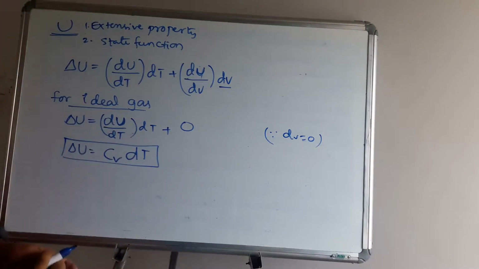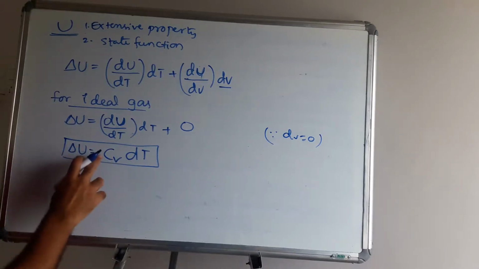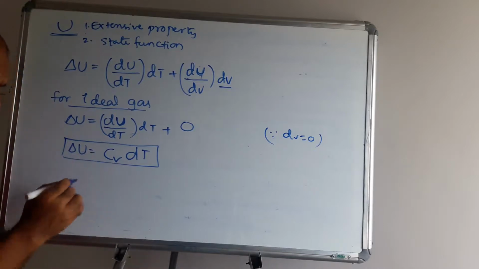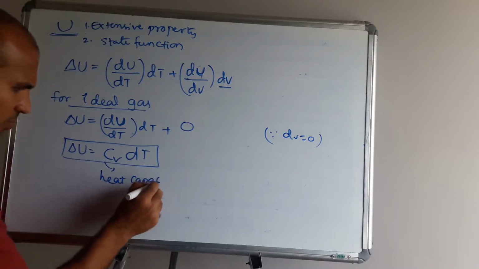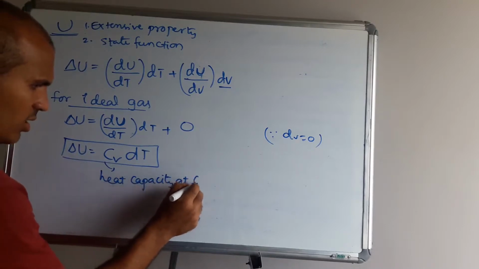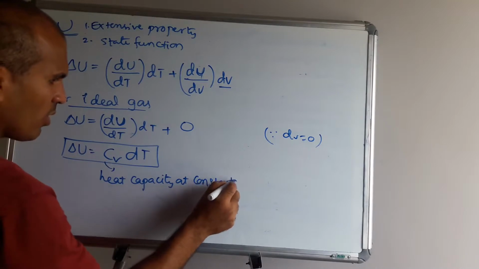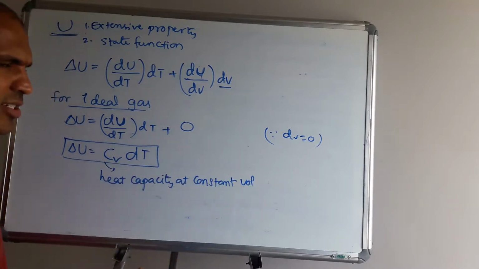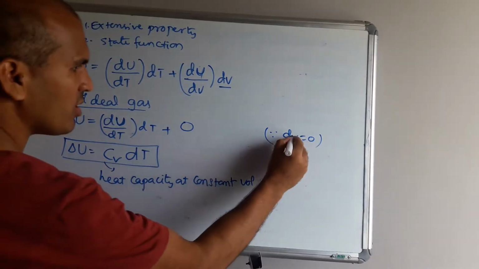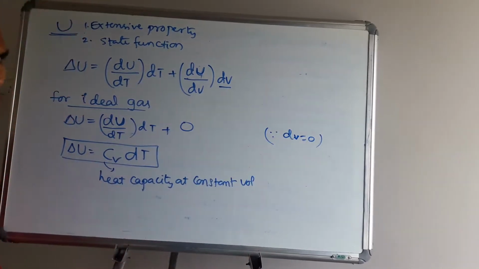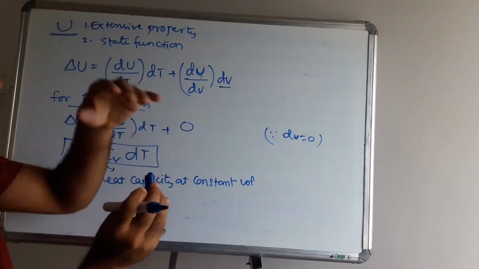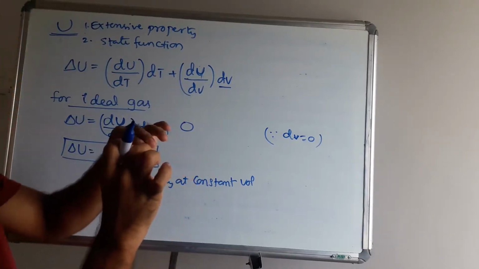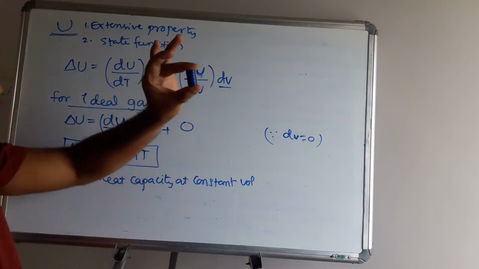This formula appears in your textbook. So, what is Cv? It is known as heat capacity at constant volume. When volume is constant, the change in volume is 0. For example, consider a test tube or any beaker that is closed.